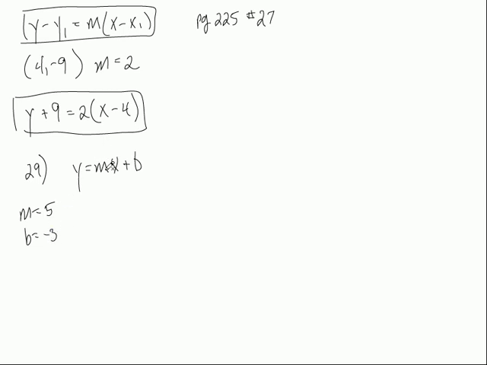So that's the slope, that's the y-intercept. You just plug those numbers in. There's really no math involved. It's just knowing what the formula is and plugging a number in where it's supposed to go. So y equals m, which is 5x, plus b, or plus negative 3, which is the same as minus 3. And there it is.